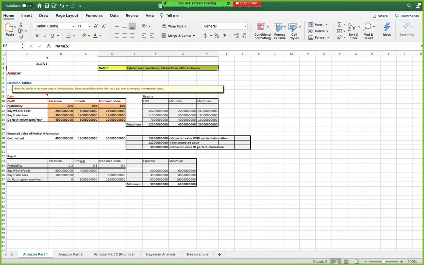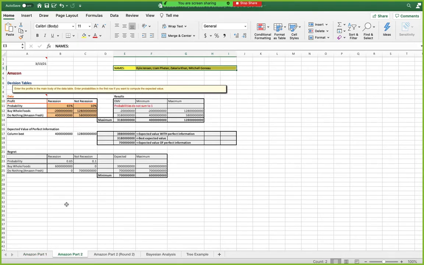Going down to the regret table, that's just telling us if we chose the better outcomes or different outcomes, what kind of monetary regret we're going to have in each part. And then over to the expected part, telling us what we're expected to have for regret, it's telling us to buy Whole Foods. That would be our least amount of expected regret. And then the maximum amount over there is also telling us to buy Whole Foods at that expected regret. All right, that is Kyle Jensen, and moving on to the next person.